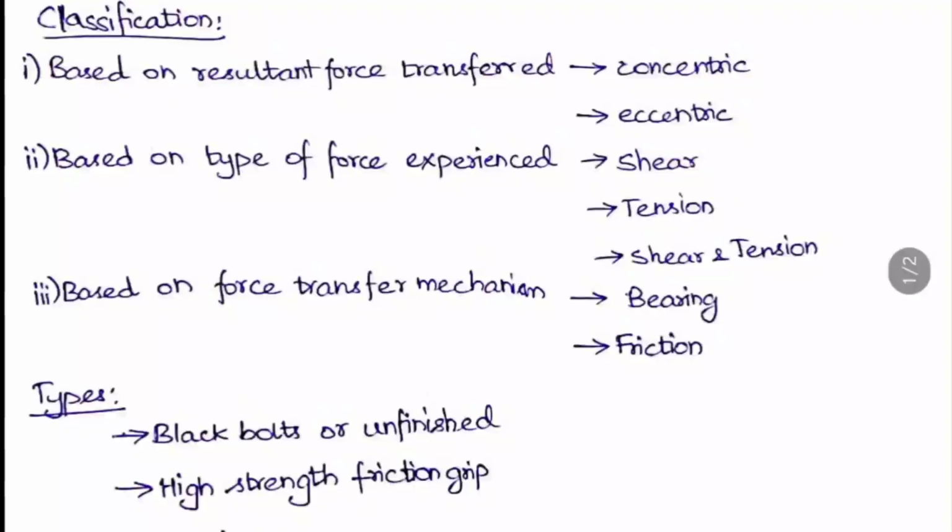The next is the types. Types here are only two. One is black bolts or unfinished bolts, and the next one is high strength friction grip bolts. The first type of bolts is not recommended nowadays. The second, high strength friction grip bolts, is used for construction purposes, mainly for high rise buildings and bridges. We will definitely use high strength friction grip bolts only.